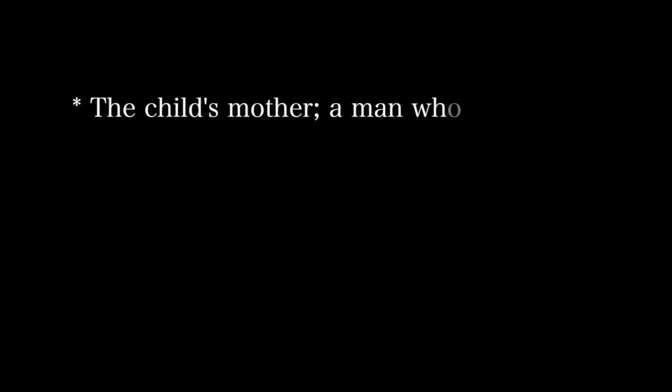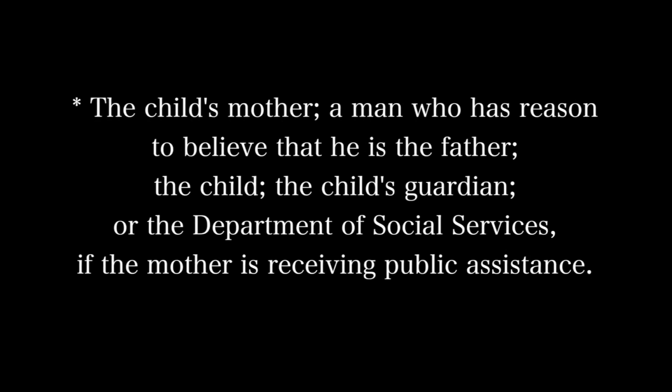Paternity can be established in a family court action once the judge is convinced that the man is the father of the child. The judge will issue an order of filiation, which means simply that the man is the father of the child. An action for paternity can be brought by any of the following parties: the child's mother, a man who has reason to believe that he is the father, the child's guardian, or the Department of Social Services if the mother is receiving public assistance. A paternity action can be brought during pregnancy and until the child is 21 years old.